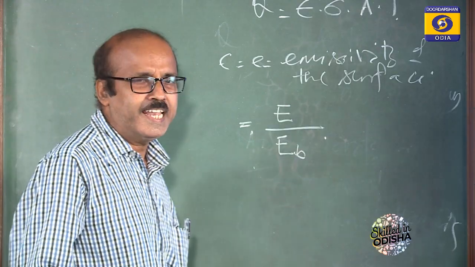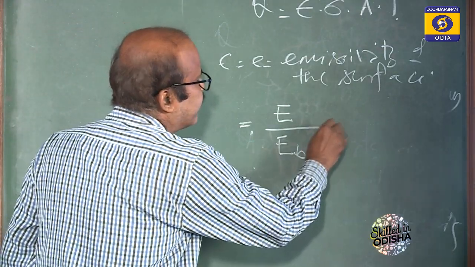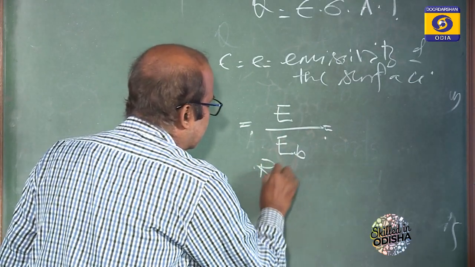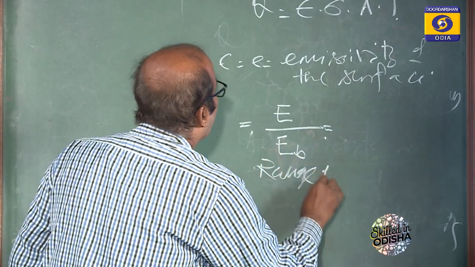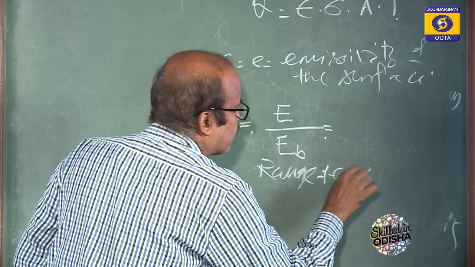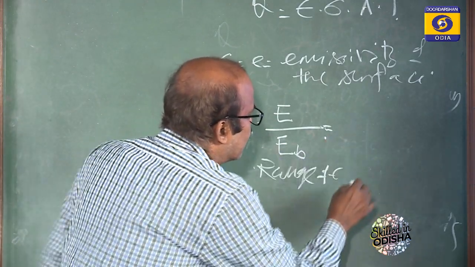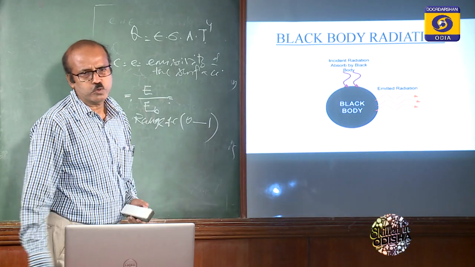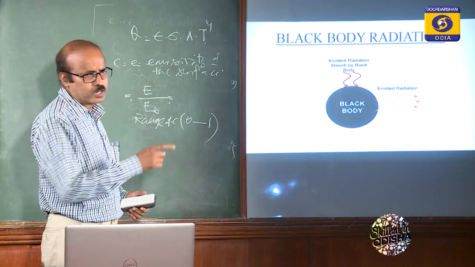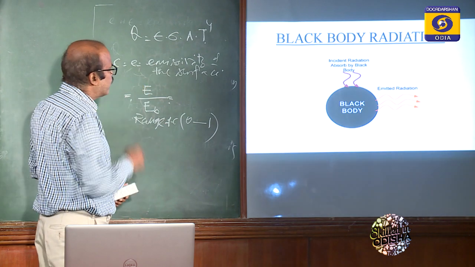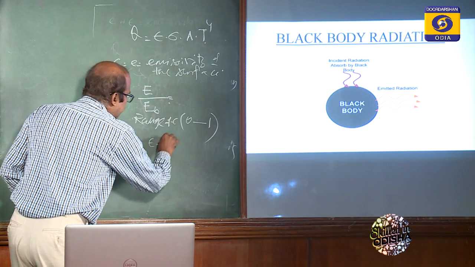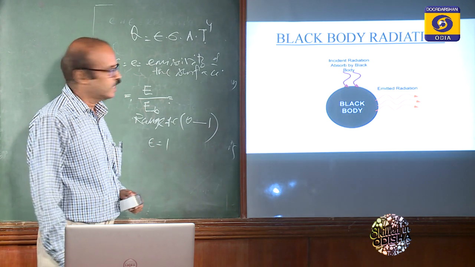It is normally expressed as a fraction. Its range, epsilon, varies from 0 to 1. And for black body radiation, this emissivity will be equal to 1.